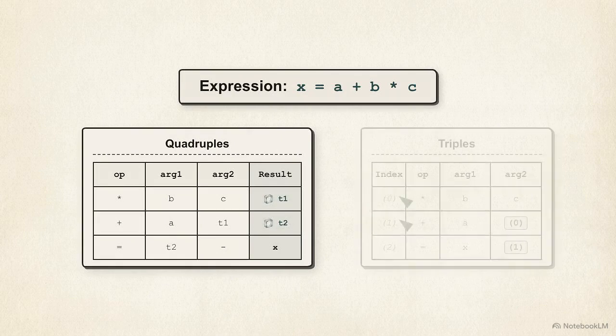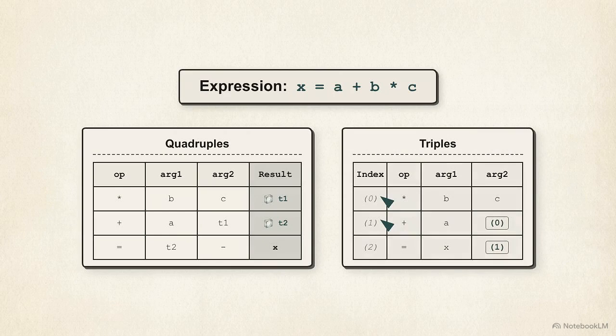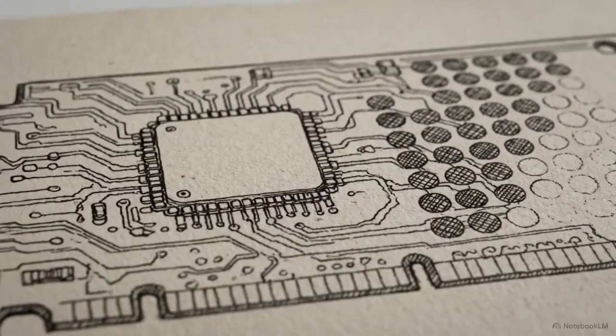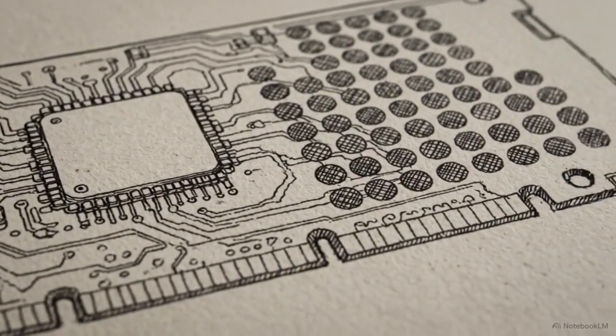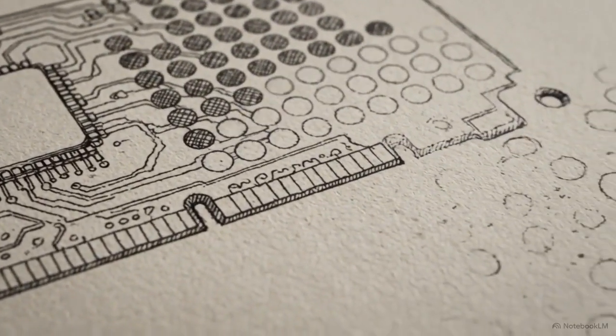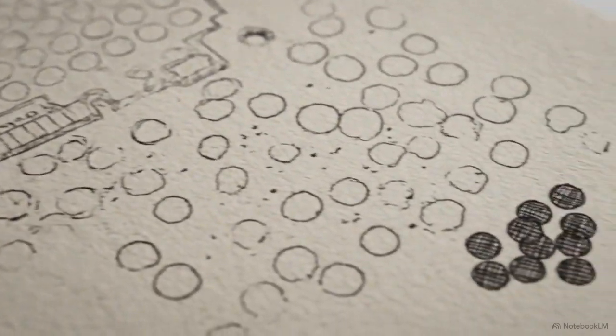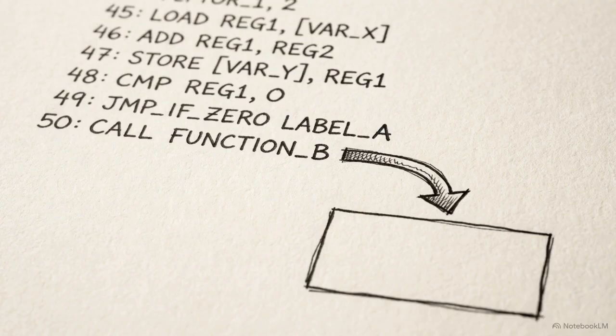increases memory usage. The table on the right shows the triples format, which uses only 3 fields by removing the explicit result column. Triples refer to previous results using pointer indices. Instead of creating a temporary variable, a subsequent operation simply points to the index of a previous line to retrieve its value. Using triples allows the compiler to represent the same logic using fewer fields, reducing the memory overhead of the intermediate code.